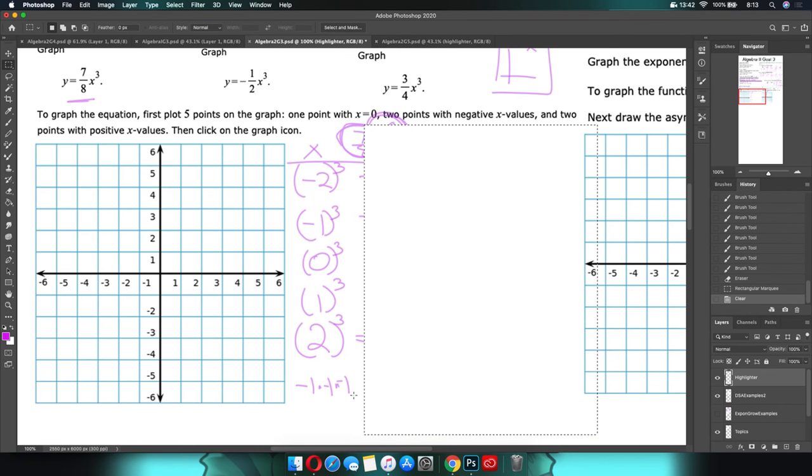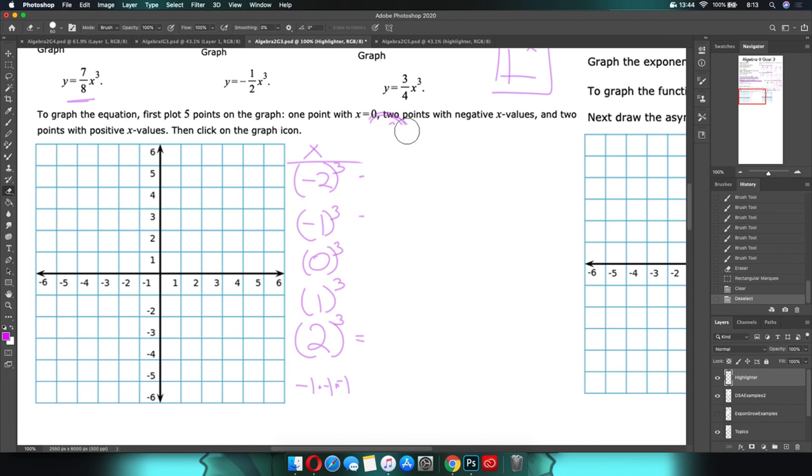Delete. Deselect. What's the next one that we have? We have negative 1/2 x cubed. So we're going to get negative 8, negative 1, 0, 1, and 8. And now we're multiplying it times negative 1/2 each time. All right, so 8 and 2 divide evenly.